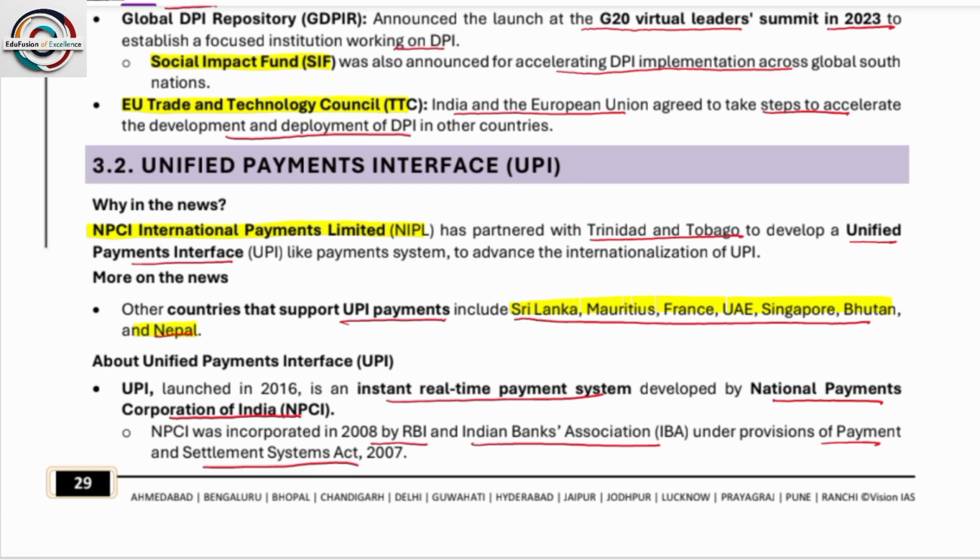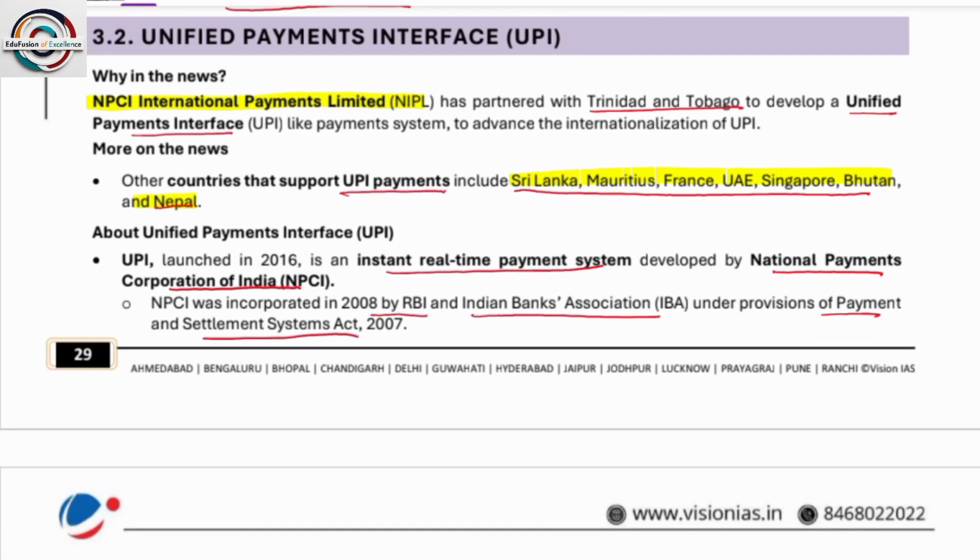Now next is the Unified Payments Interface, UPI, that everyone or most of us use. NPCI International Payments Limited, NIPL, has partnered with Trinidad and Tobago to develop a UPI-like payment system to advance the internationalization of UPI. Other countries which support UPI are Sri Lanka, Mauritius, France, UAE, Singapore, Bhutan, and Nepal. I hope you have read this in the earlier year.